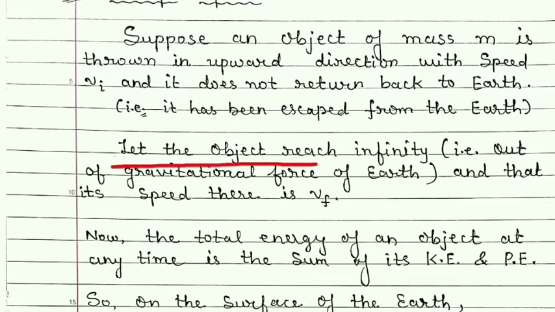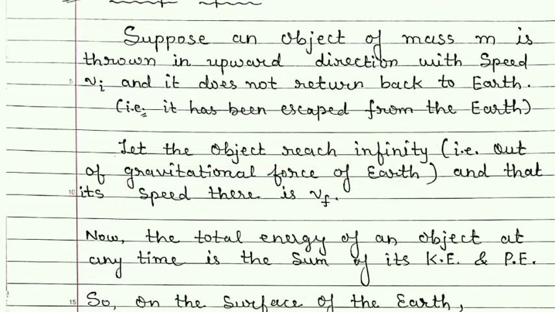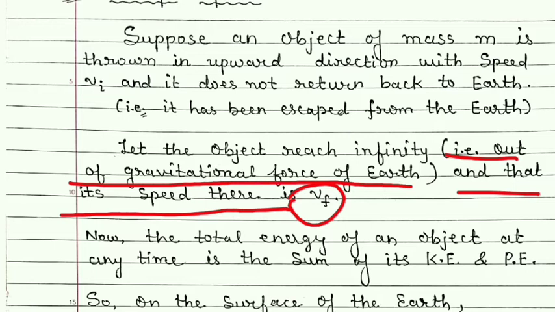Let the object reach infinity. Means when it is thrown from the earth, it reaches to the infinite distance, out of the gravitational field of the earth or gravitational force of the earth. So it reaches infinity. That is, out of the gravitational force of the earth, and its speed there is vf.